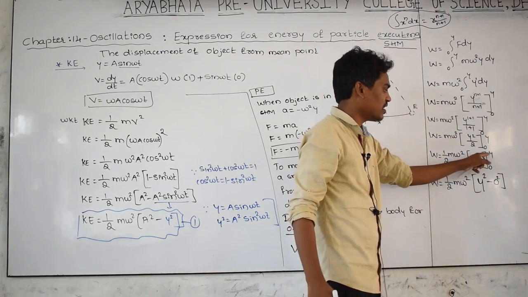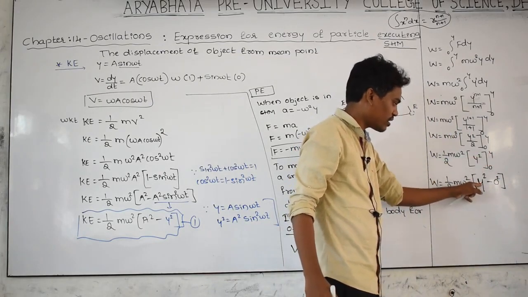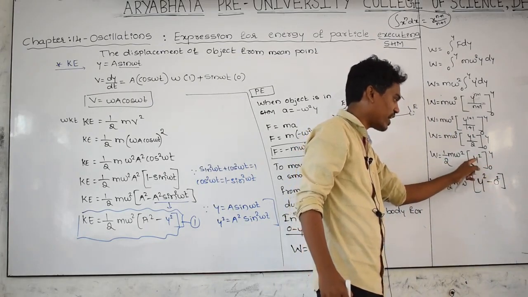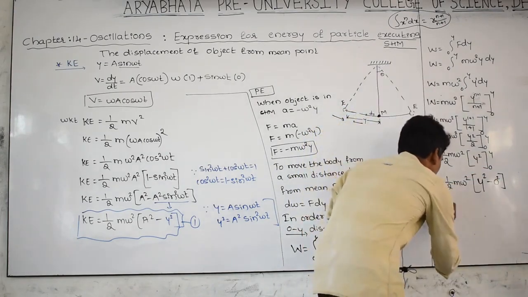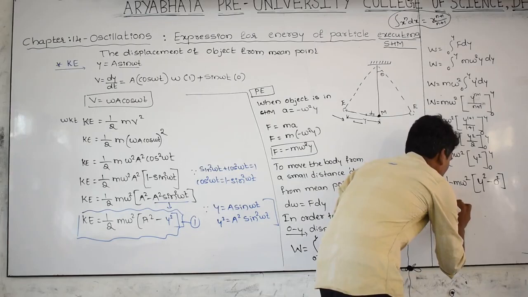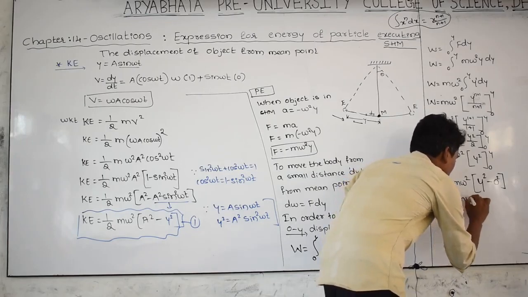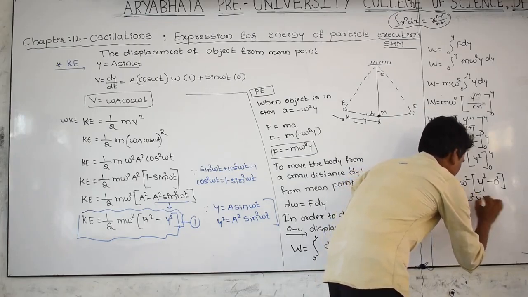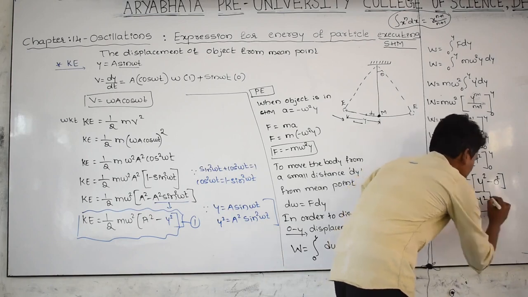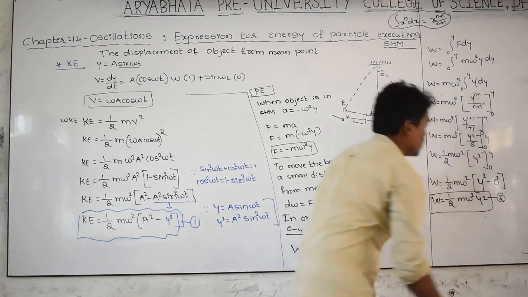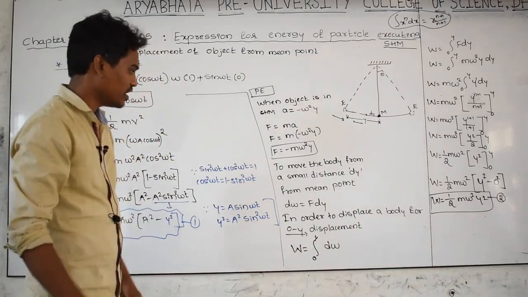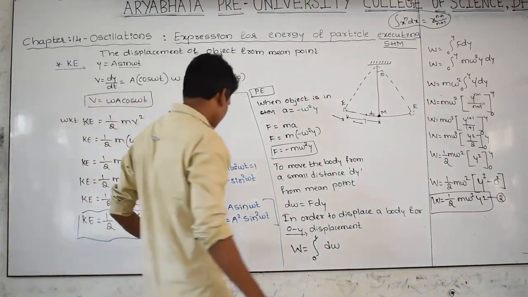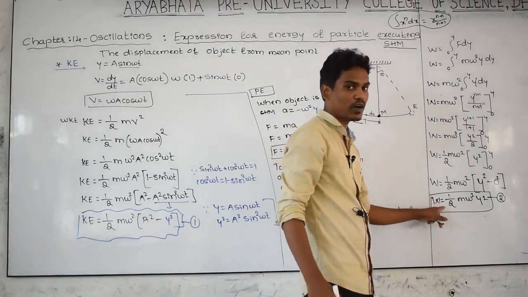Substitute it wherever y is there; again y square comes, put a minus. Once again substitute it wherever y is there, then 0 square comes. Then W is equal to 1/2 m omega square into y square. Let us take it as equation number 2. Then equation 1 indicates the kinetic energy, equation 2 indicates work done.